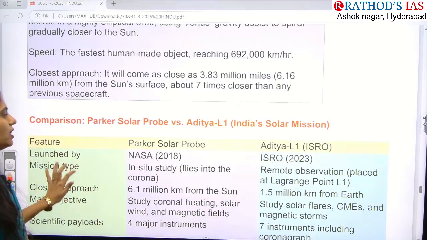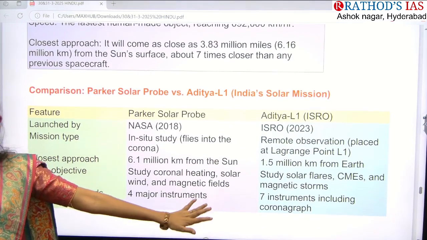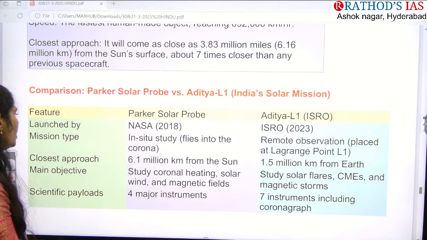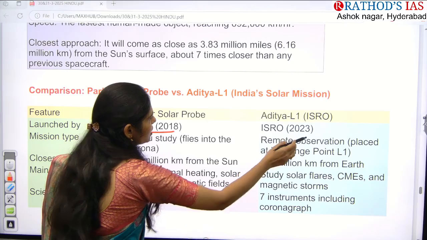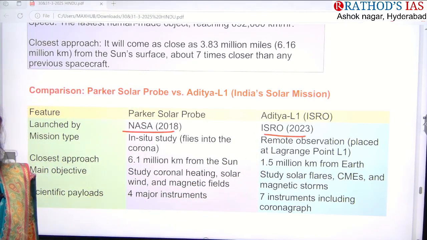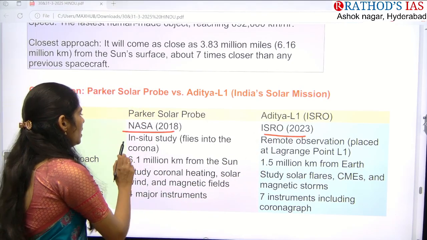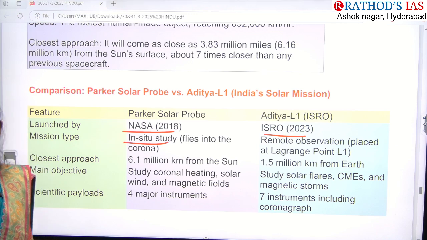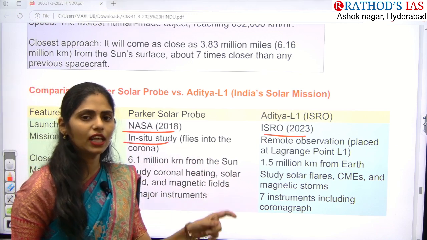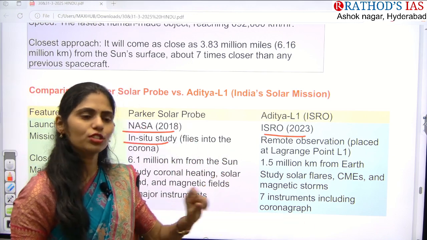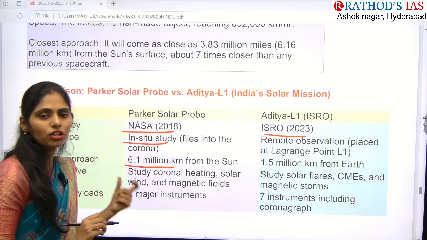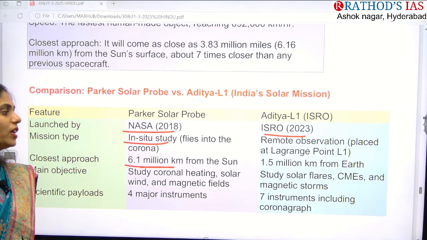And if you see the difference between this Aditya L1, which is ISRO's mission, and the Parker Solar Probe of NASA: here it was launched by NASA in 2018, and Aditya by ISRO in 2023. First important difference. And this one is an in situ study, whereas Aditya is like a remote observation study. Where we place it, that Aditya, is at the L1 point, and it will be at that position only. And the closest approach so far here is that it reached around 6.1 million kilometers from the sun.